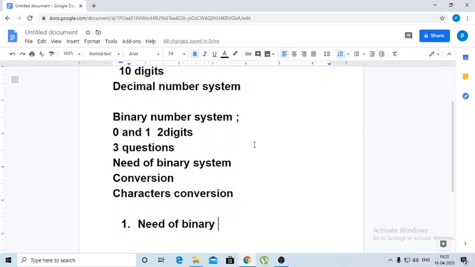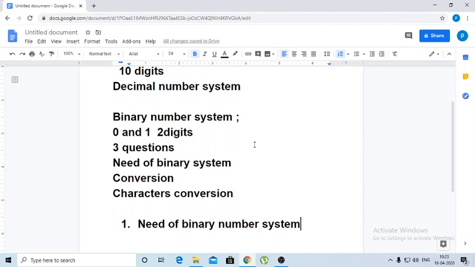Suppose we give the data using the decimal number system, then the computer could not accept all the data from 0 to 9. It is very complex, and moreover it will not accept that. So what we have to do is convert the total data into only the binary number system, which has only two digits.